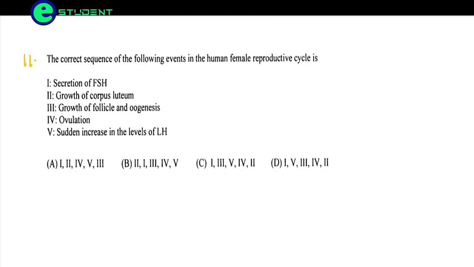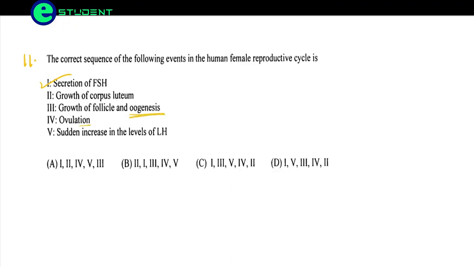So first, there is a secretion of FSH. We know this. Now let's see the next thing, what happens after. Growth of corpus luteum? No, this is absolutely wrong, this happens at the last. Growth of follicle and oogenesis? Yes, this may be correct, but let's see the other options also. Ovulation? No, ovulation happens after oogenesis.